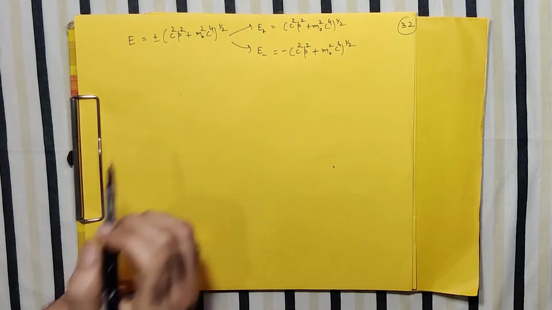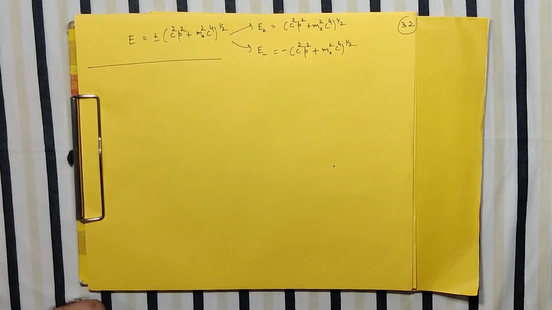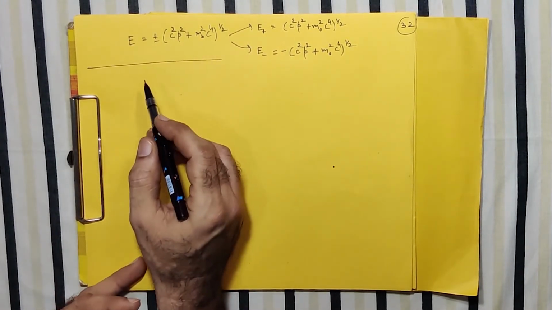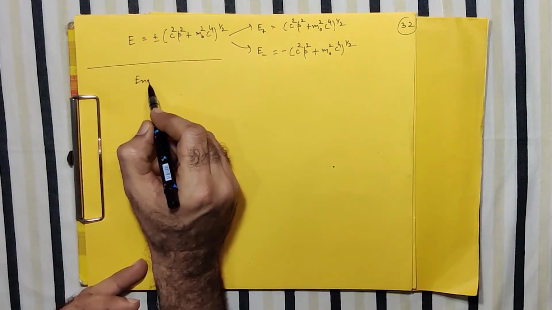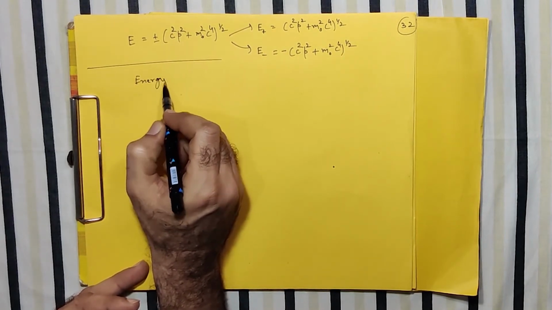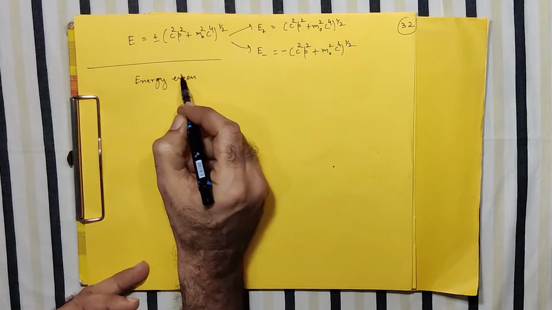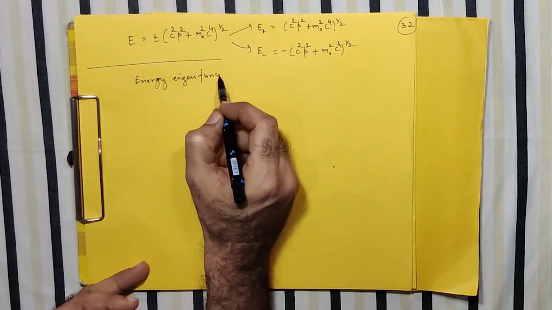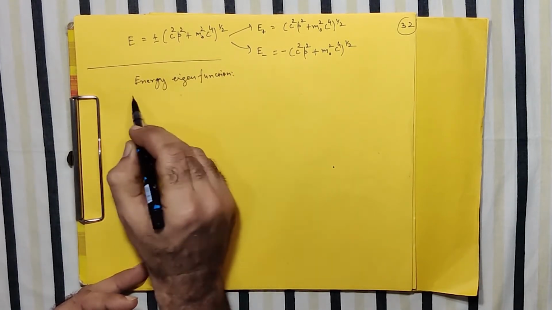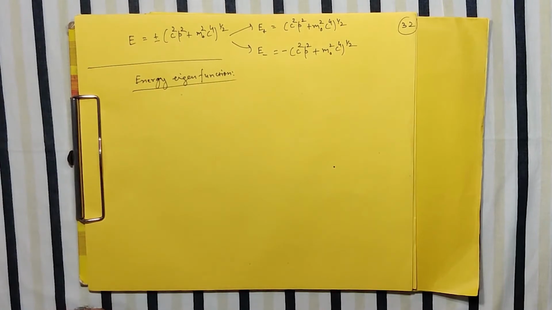Once we obtain the energy eigenvalue, the next aspect is to find the energy eigenfunction. And energy eigenfunction means basically we are looking for the expression for u1, u2, u3, u4, correct?